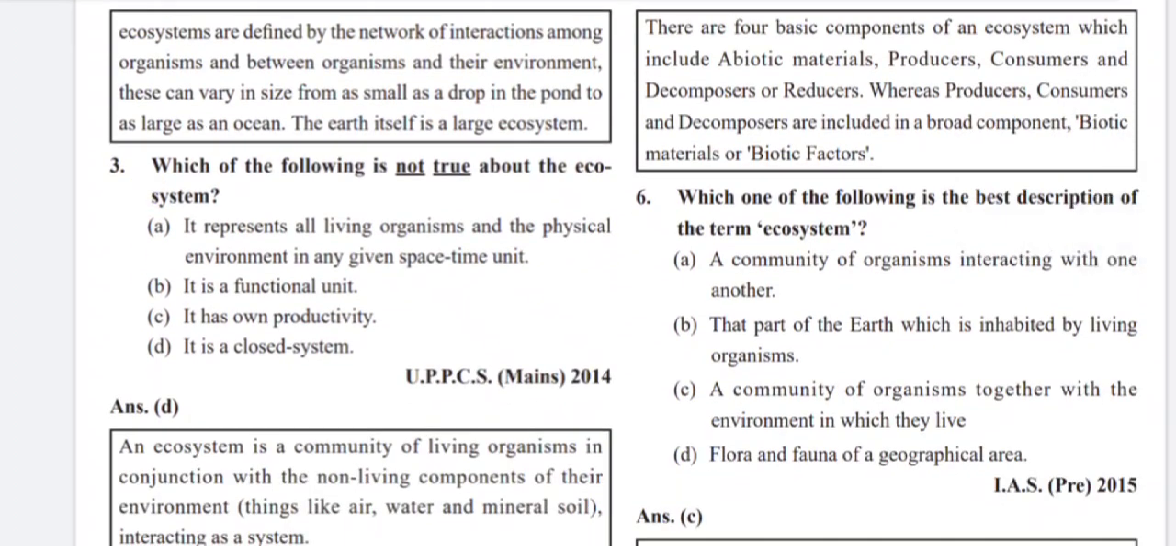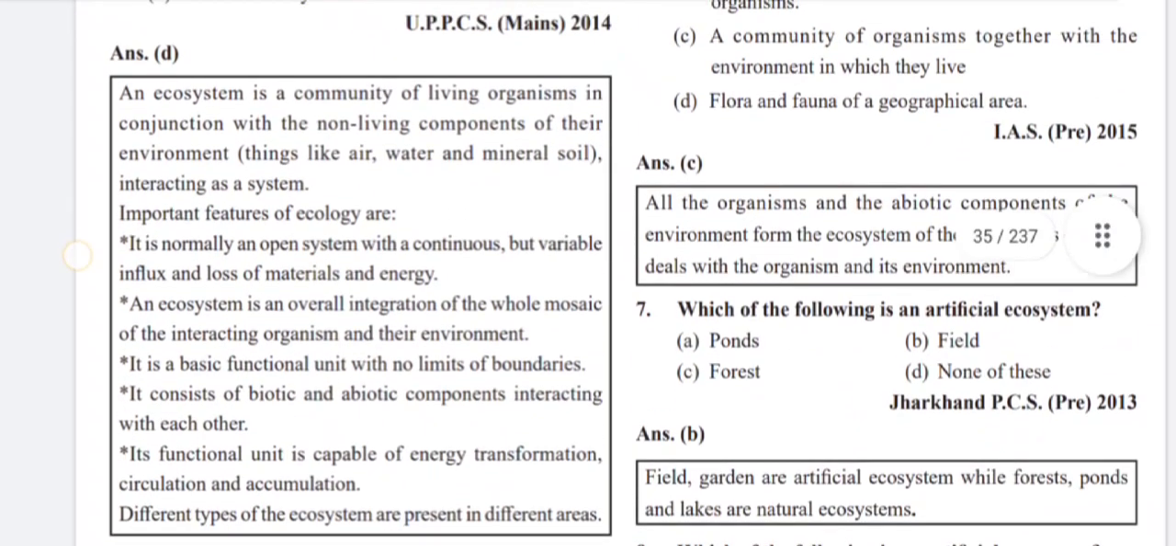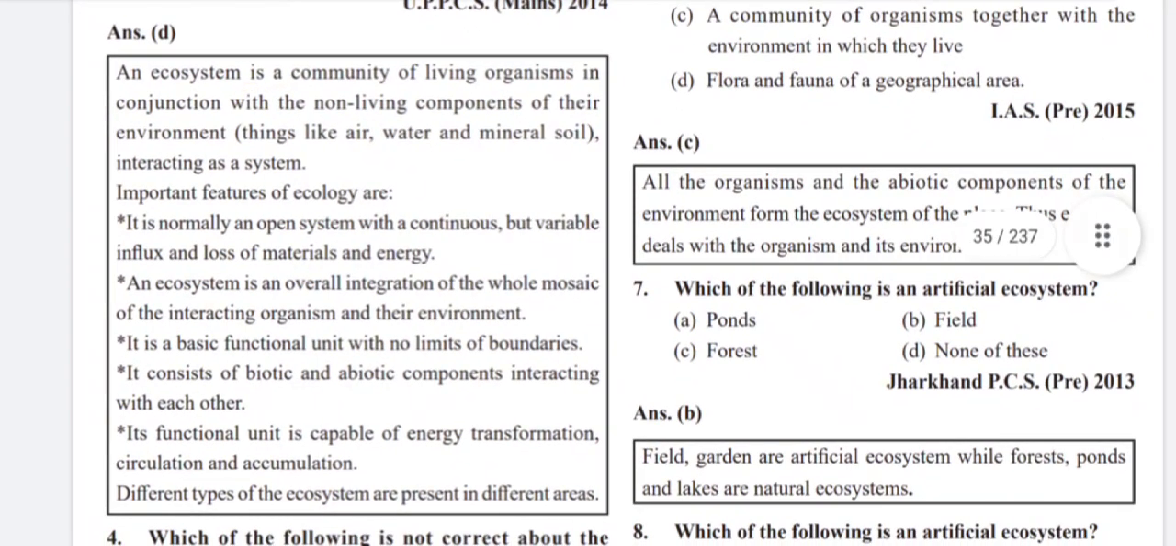Which of the following is false about the ecosystem? It is a closed system. Which of the following are true about the ecosystem? It represents all living organisms and the physical environment in any given space-time unit. It is a functional unit. It has its own productivity. An ecosystem is the community of living organisms in conjunction with the non-living components of their environment, like air, water, minerals, soil, etc., interacting as a system.